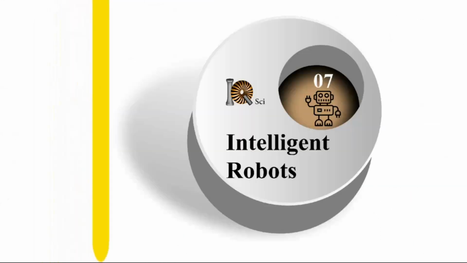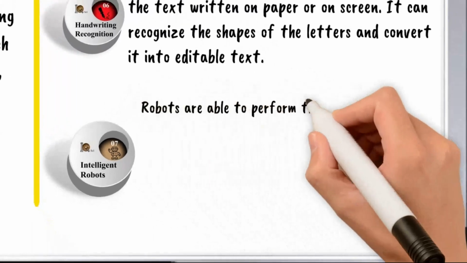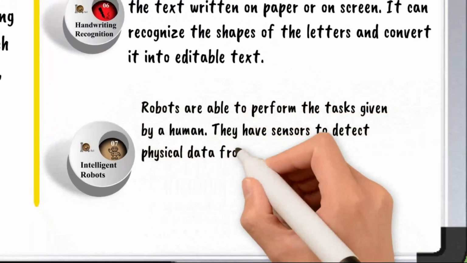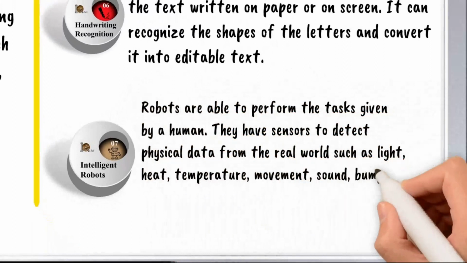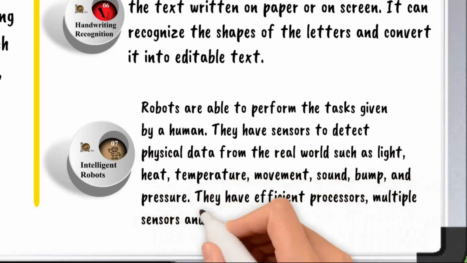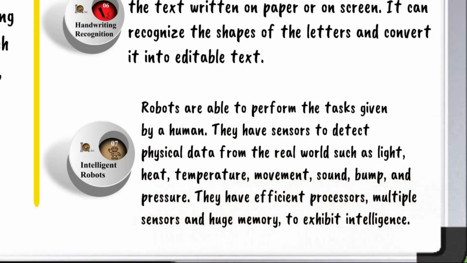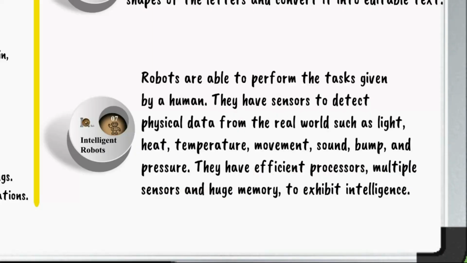Intelligent robots. Robots are able to perform the tasks given by a human. They have sensors to detect physical data from the real world, such as light, heat, temperature, movement, sound, bump, and pressure. They have efficient processors, multiple sensors, and huge memory to exhibit intelligence. In addition, they are capable of learning from their mistakes, and they can adapt to a new environment.